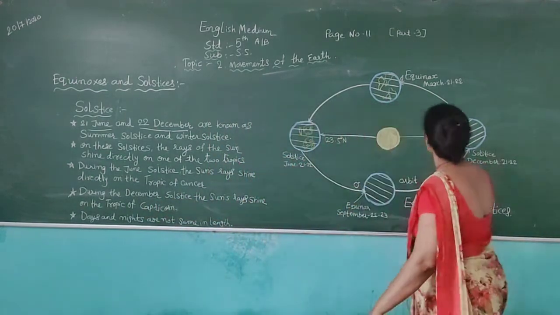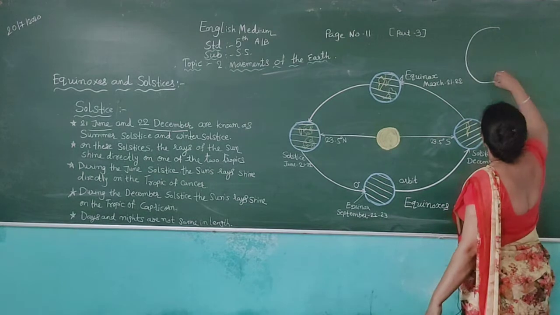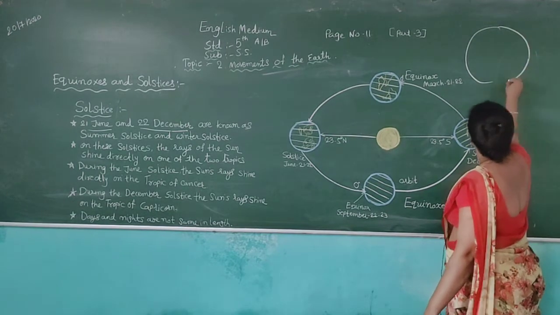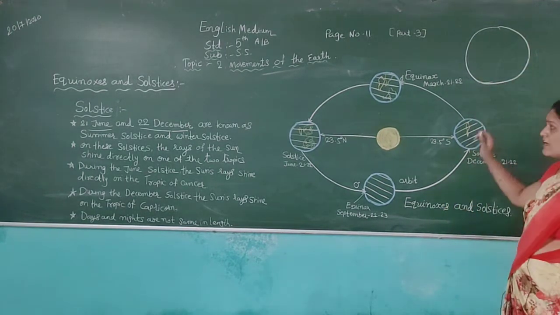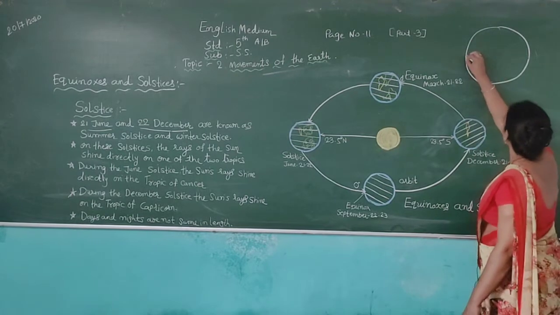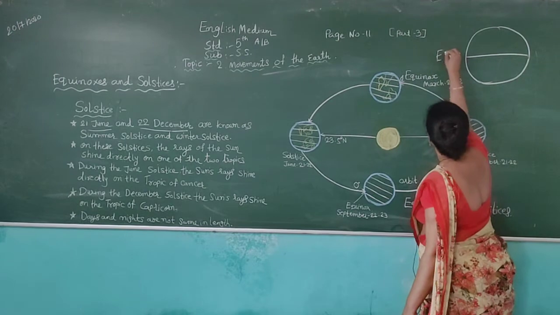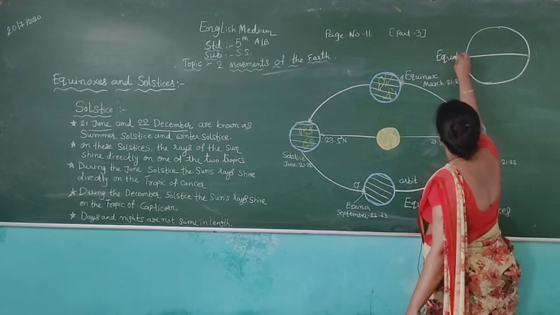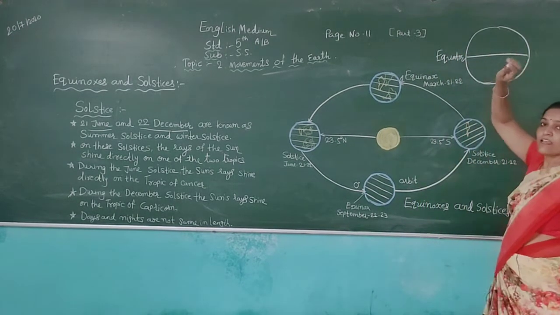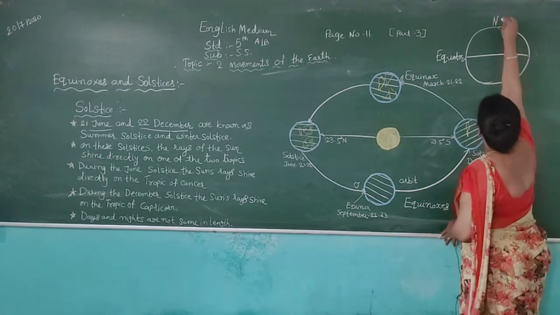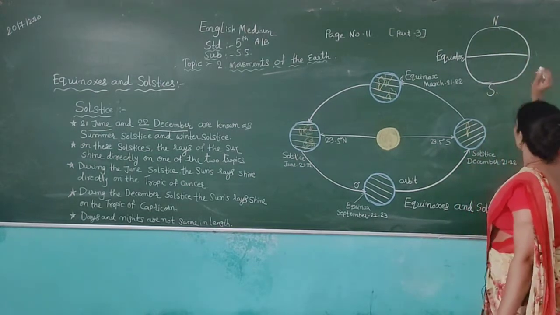Now see, this is the Earth. In the last chapter I taught you, in the middle of the Earth, here is the equator. This is the North Pole and South Pole.